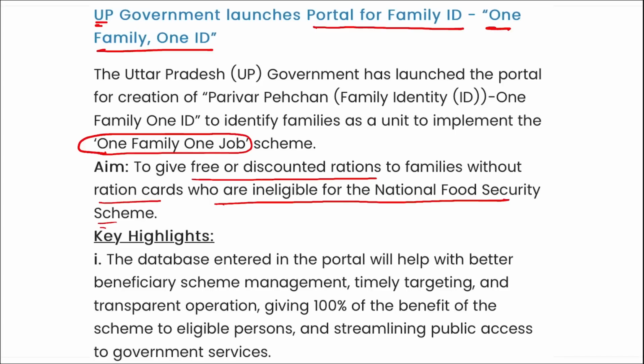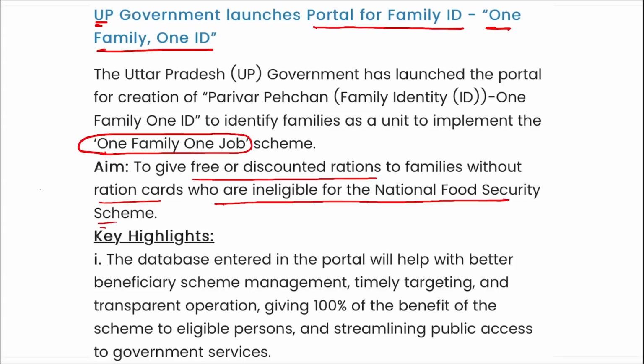Also, the database entered in the portal will help with better beneficiary scheme management, timely targeting and transparent operation, giving 100% of the benefit of the scheme to the eligible persons. Families without job can be recognized and given priority access to suitable employment opportunities on the basis of integrated database gained through Parivar Pehchan Patra, that is your family ID card.